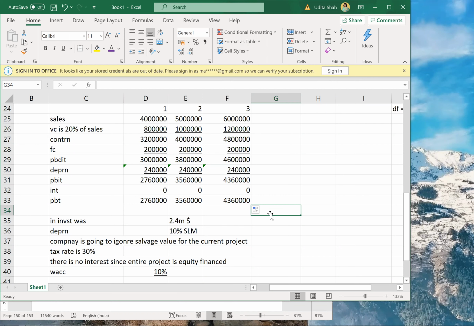Okay. Next. So after PBT, what I'll do? From PBT, I'll calculate tax at the rate of 30%. So it will be 2,76,000 into 30%.